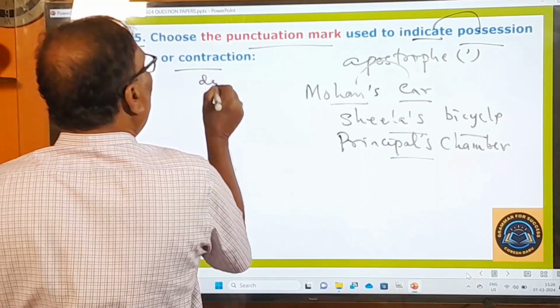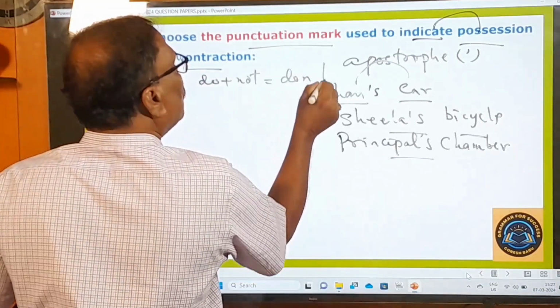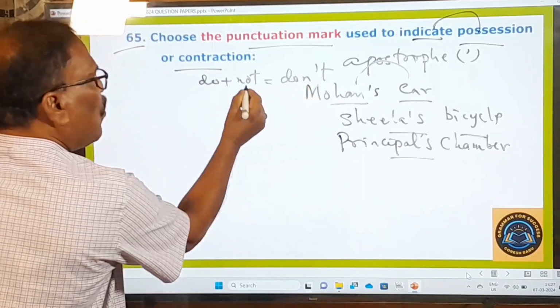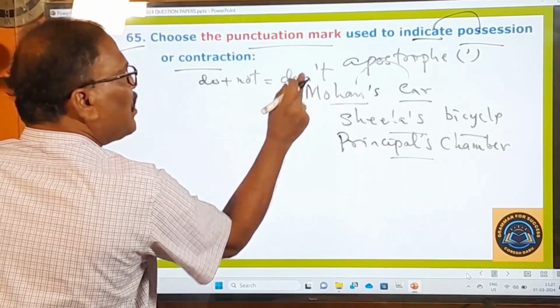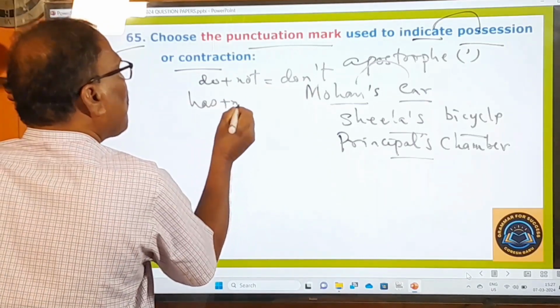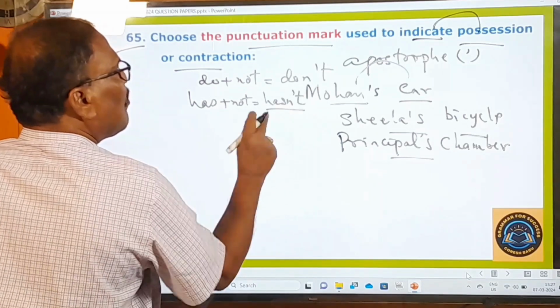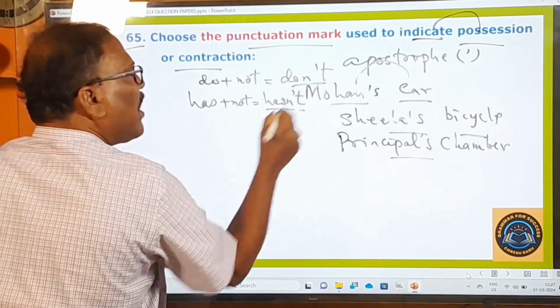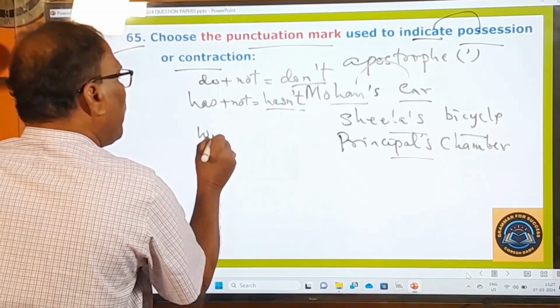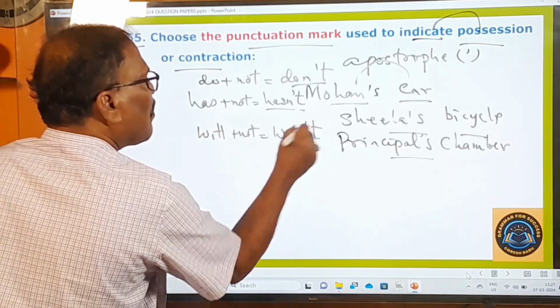Do plus not becomes don't. The O is omitted, and to indicate that omission we use an apostrophe. Has plus not becomes hasn't. It's called contraction. Will plus not becomes won't.